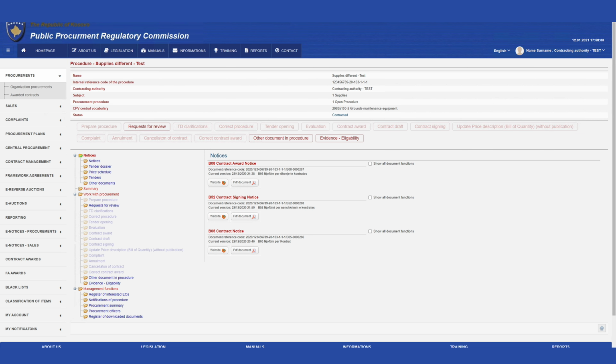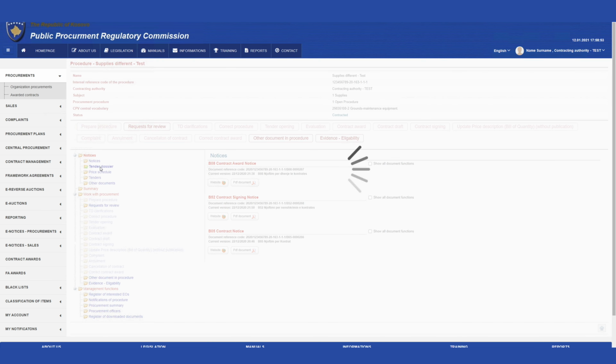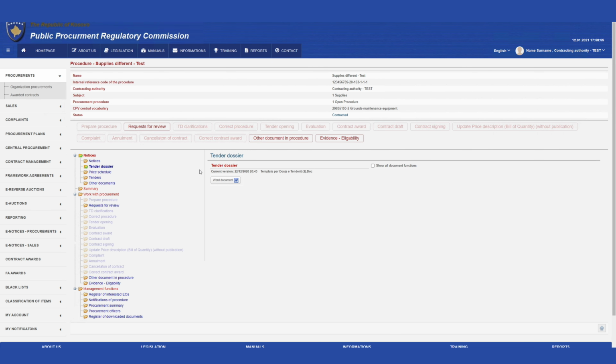All documents created by the system throughout the bidding procedure in PDF format are found in the Notifications folder, including the contract notification, notification on contract award, notification on contract signature, etc. In the Tender Dossier folder, the user can find the tender dossier and all documents uploaded as appended documents by the procurement officer.